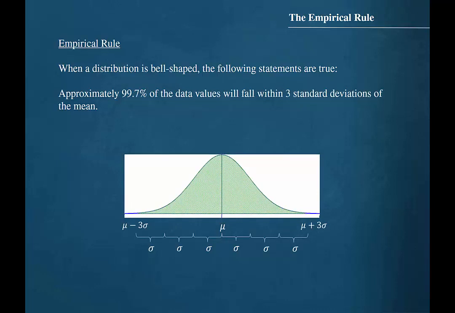Extending one more standard deviation on each end of the interval would create a new interval where all of the data values are within three standard deviations of the mean. The empirical rule tells us that approximately 99.7% of the entire dataset would fall between these interval endpoints.